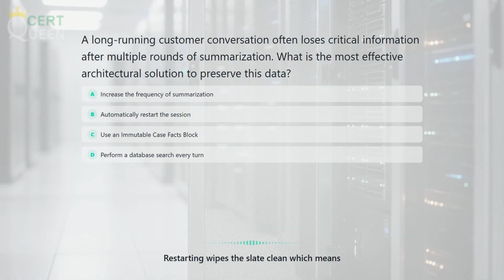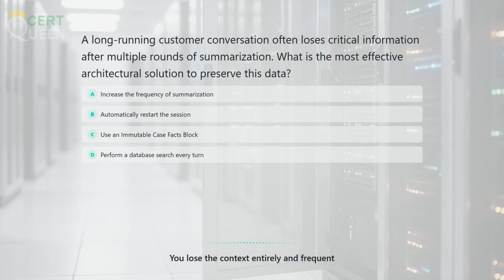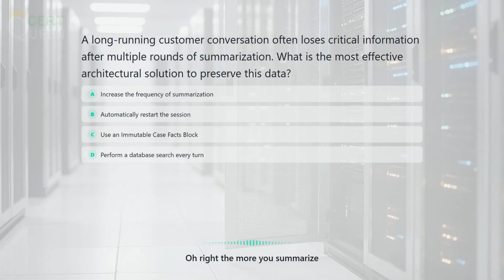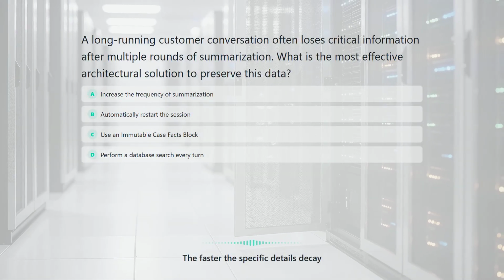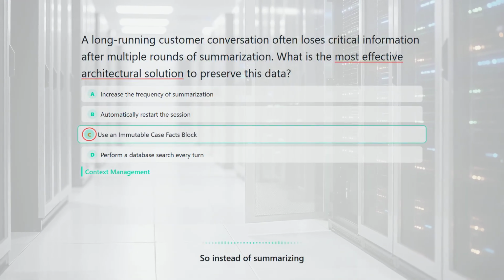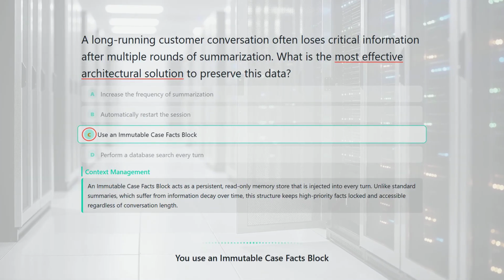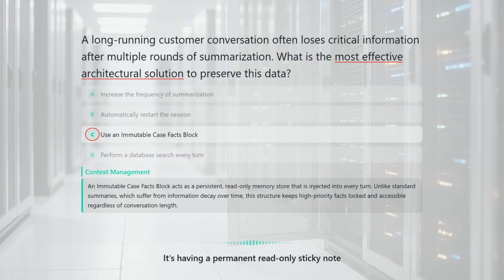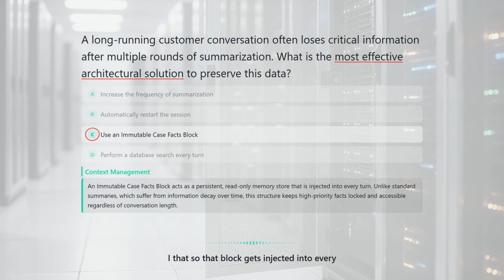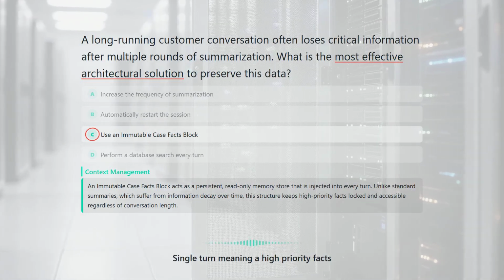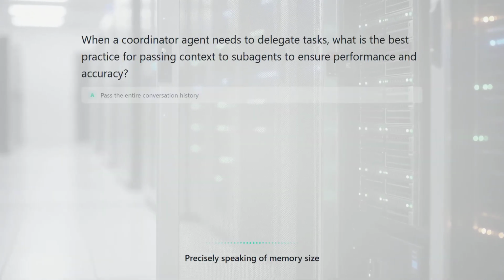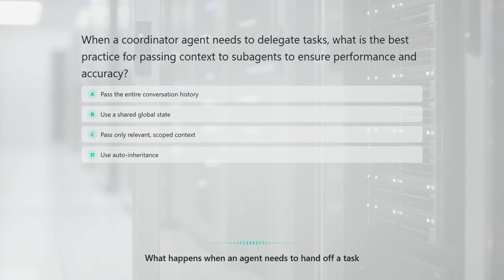Restarting wipes the slate clean, which means you lose the context entirely. And frequent summarization is basically a game of telephone. Oh, right. The more you summarize, the faster the specific details decay. So you're actually accelerating information loss. Exactly. So instead of summarizing, you use an immutable case facts block. It's like having a permanent read-only sticky note glued to your monitor. Ah, I like that. So that block gets injected into every single turn, meaning high-priority facts are locked in and never fade away.